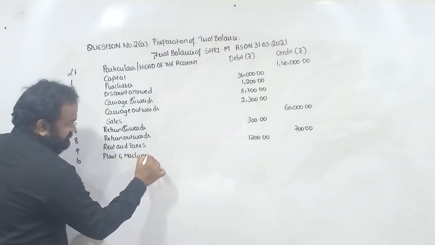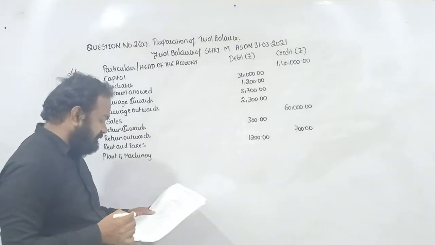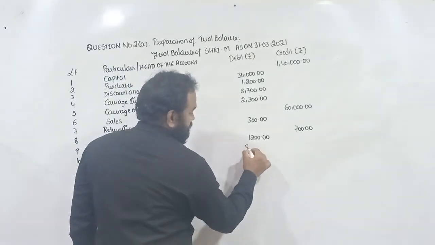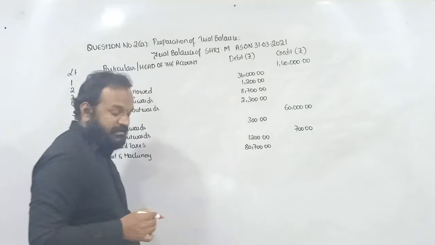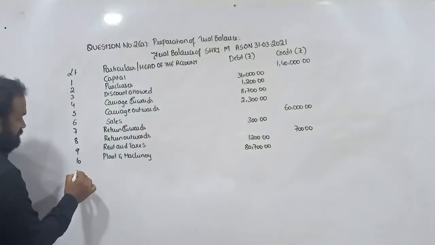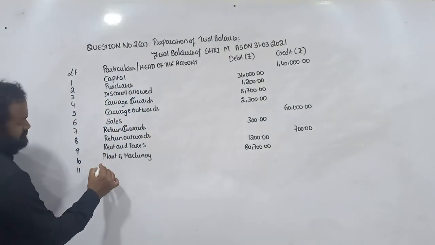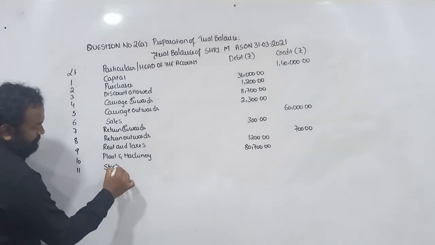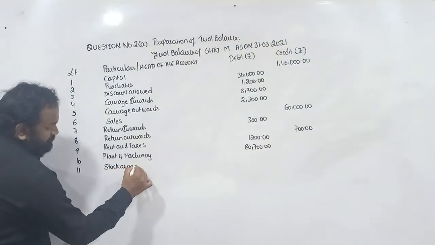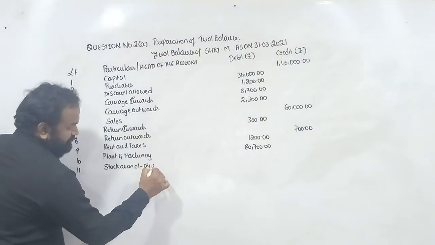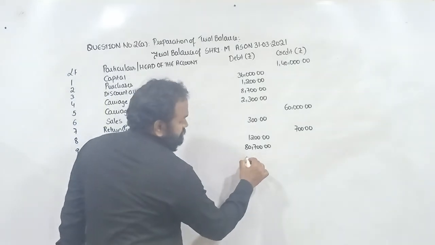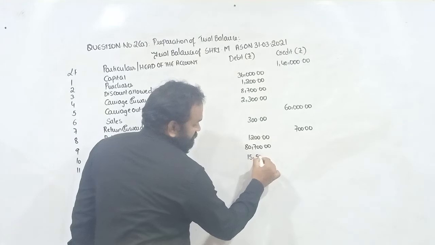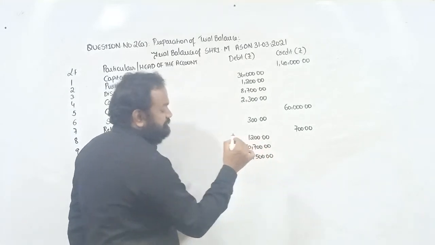Next, 10, plant and machinery shows debit balance of rupees 80,700. Next, 11, stock as on 1st April 2020 shows 15,500.